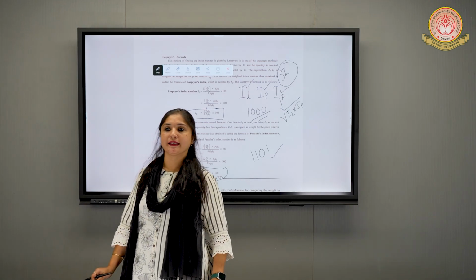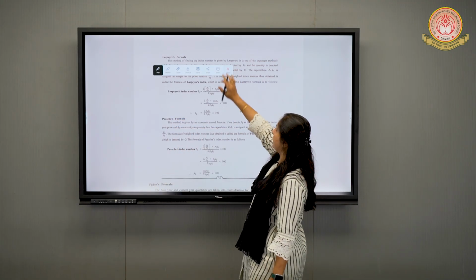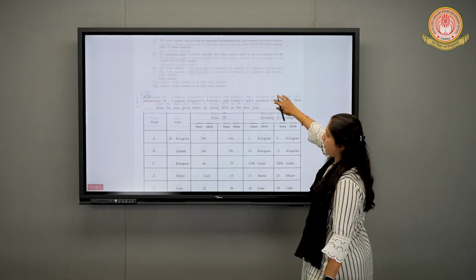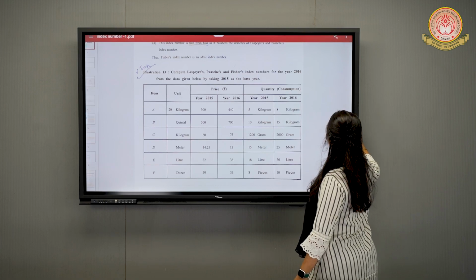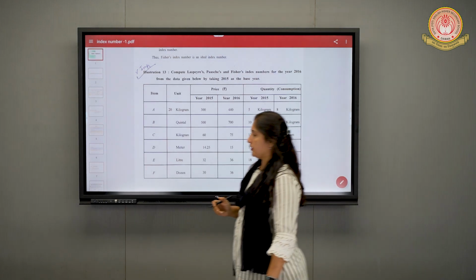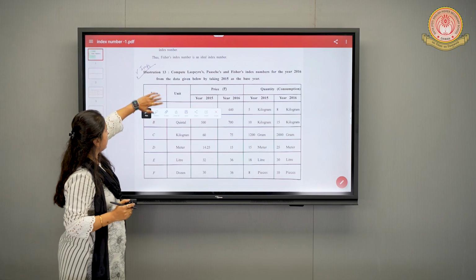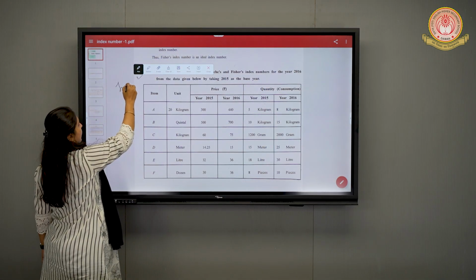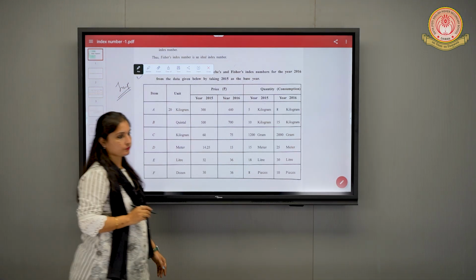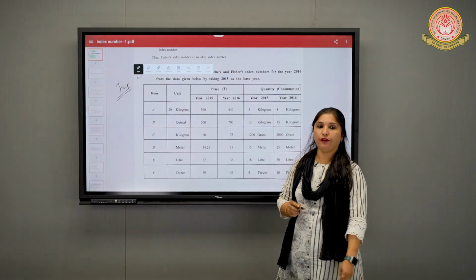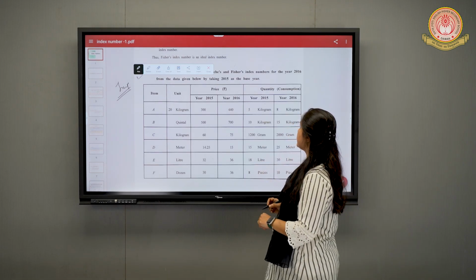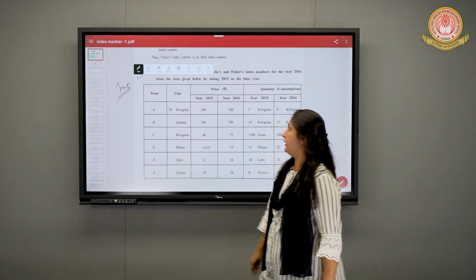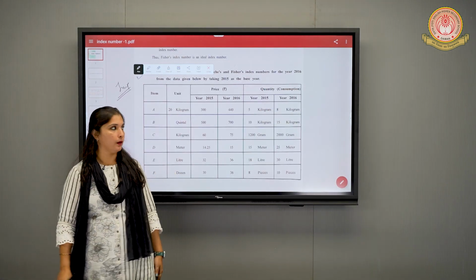So are you ready with the example? We'll do one example to make it clear. Again, a very important example. This itself has been asked for twice or thrice in the final examination. Now, in this question, you have to find Laspeyres, Paasche and Fisher's index number for the year 2016 from the data, taking 2015 as the base year.